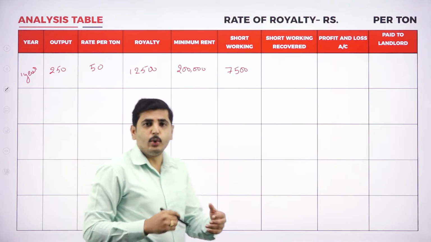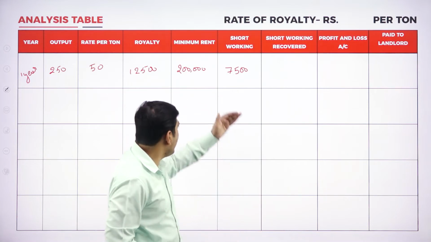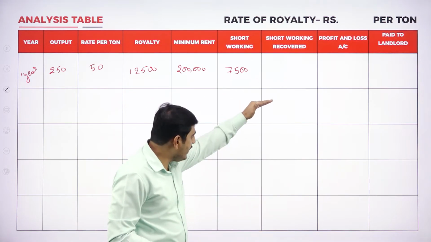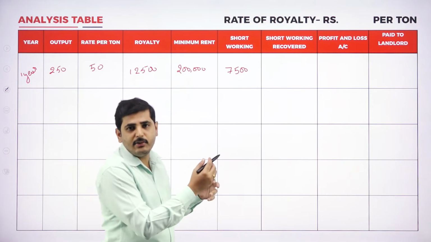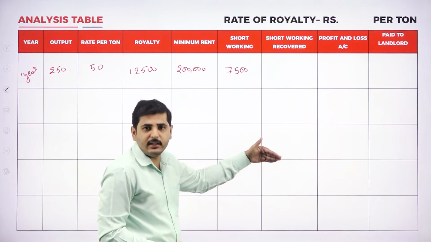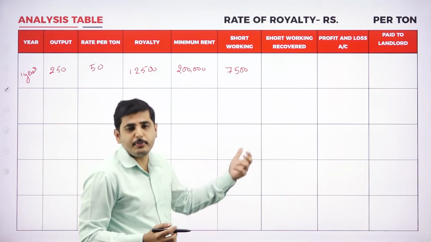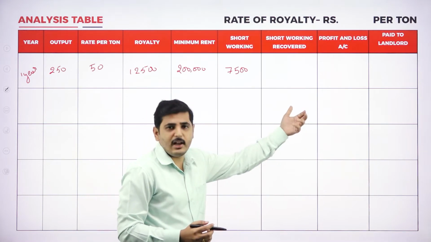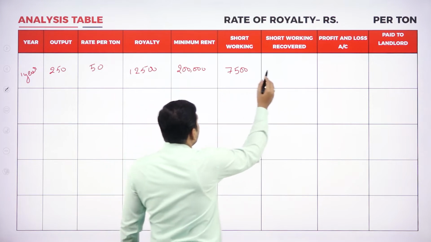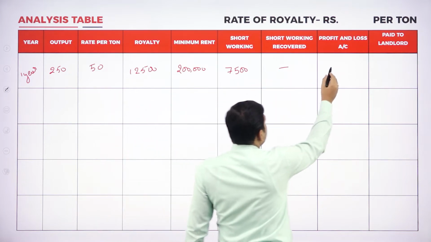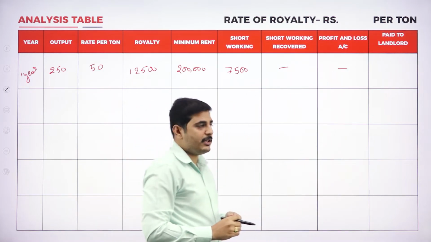We have the next 2 years. We can recover the short working in the second year. Even if we could not recover after the second year, we can go for the third year. At the end of the third year, if you could not recover the short working, then it should go to profit and loss account as a loss. Next one, short working recovered nil, transfer to profit and loss account nil.